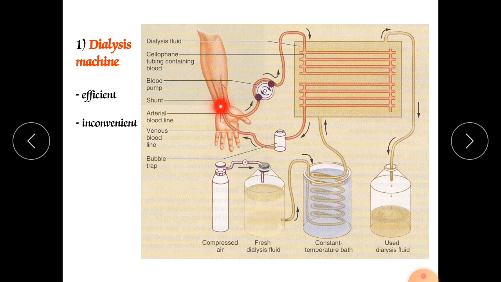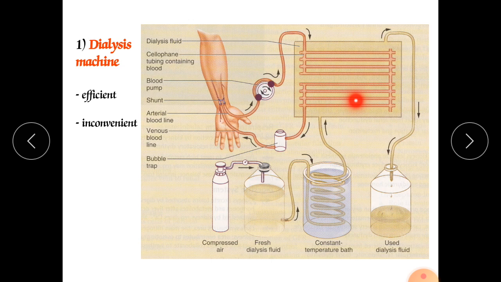In that we have to take the blood from our blood vessels and it can be filtered here. After filtration, again it can be transferred, meaning blood can be taken from the artery and filtered here. This is a filtration unit, a filtration assembly. Also the temperature can be maintained at a constant 37 degrees Celsius, the human body temperature.